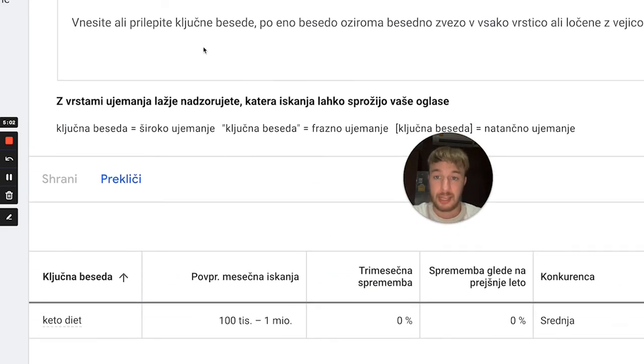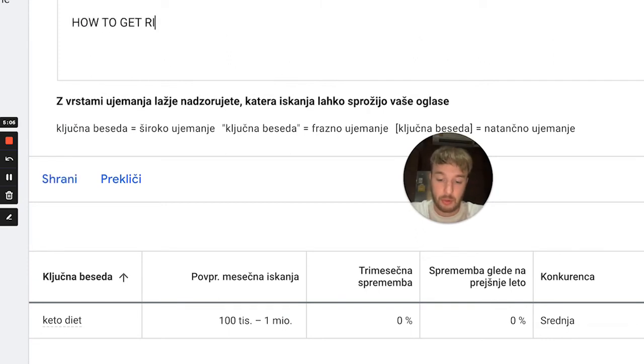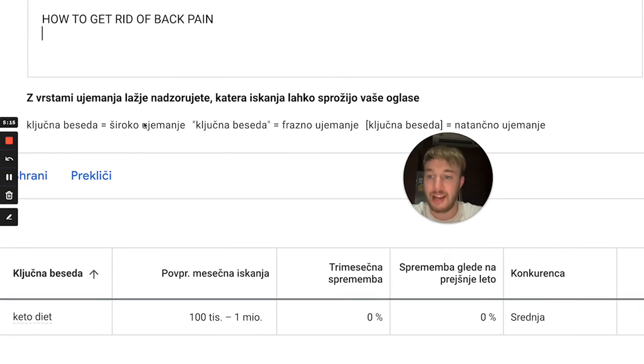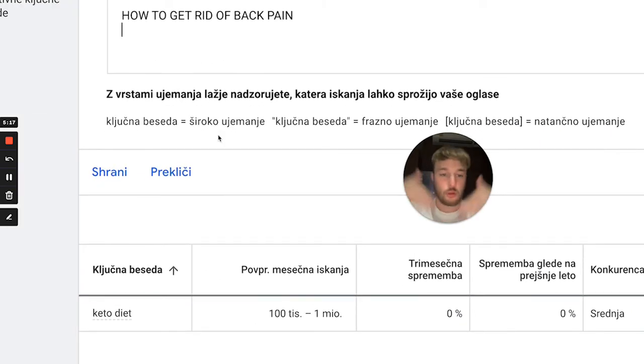So you can do that, and then you can put different keywords, right? How to get rid of back pain, for example. And then you can just find those different keywords, right? You can just go and find it, and you will see different categories of those keywords, right? So this is how you do it, right?